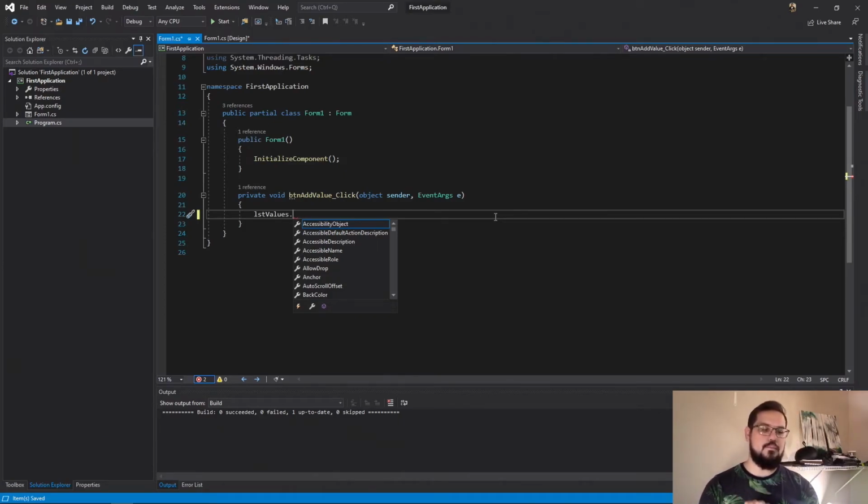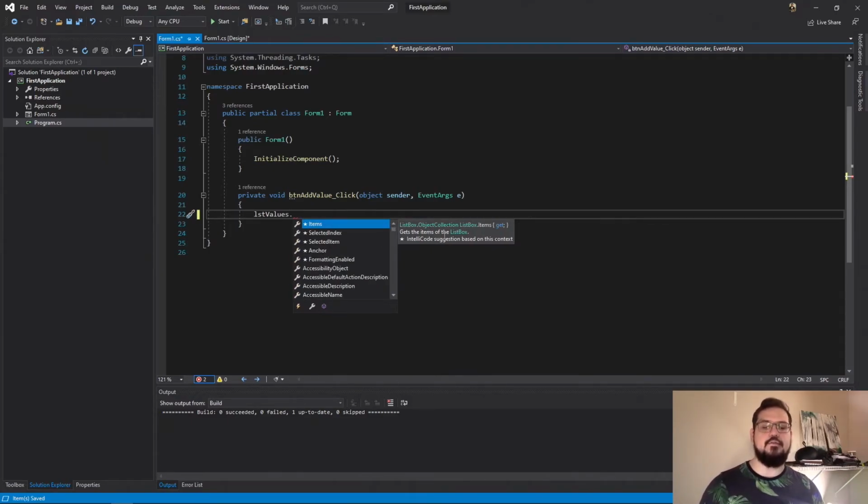Let me actually say this real quick. Getting into pre-made controls like Listbox, you don't always know what is in that control. By typing in the name of your control and hitting dot, Visual Studio offers this great context menu of properties, methods, actions, events, etc., all with their own icons. And it also gives you, for the most part, ways to document or understand what we're going to be entering into. It takes a lot of memorization, especially for controls that you use on a regular basis.